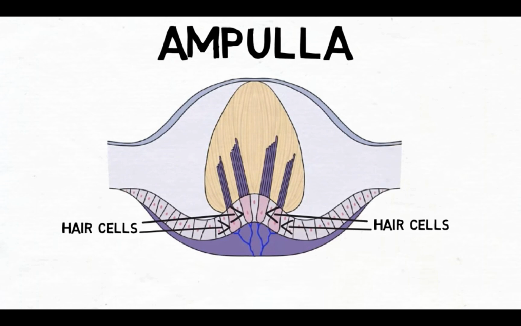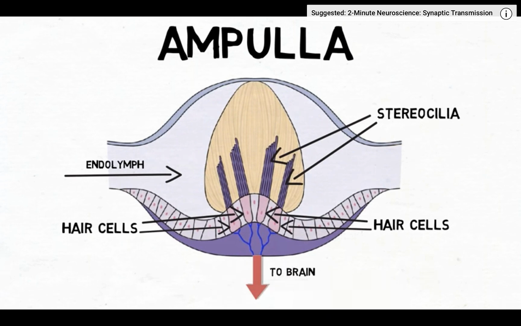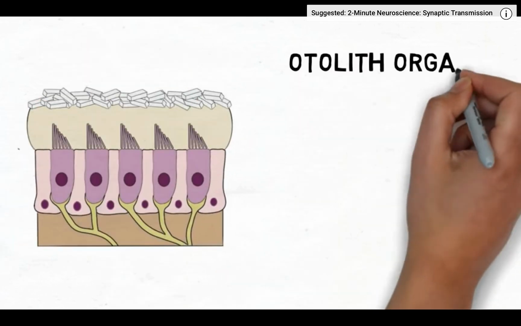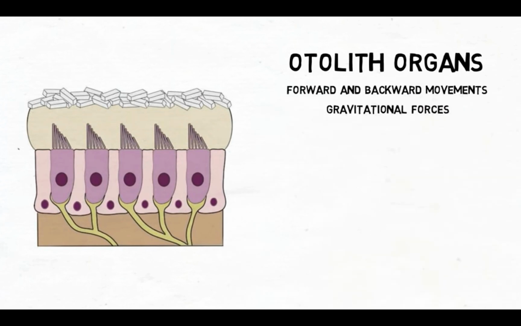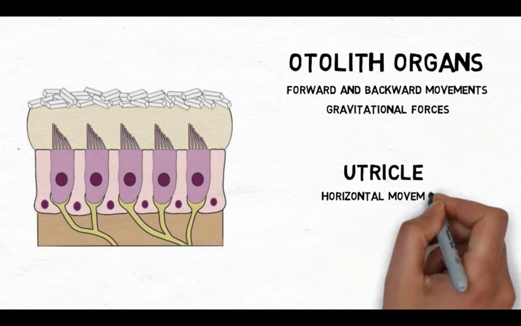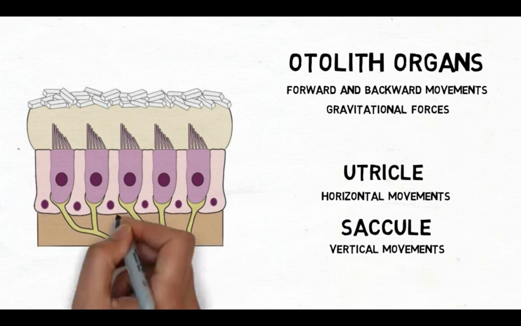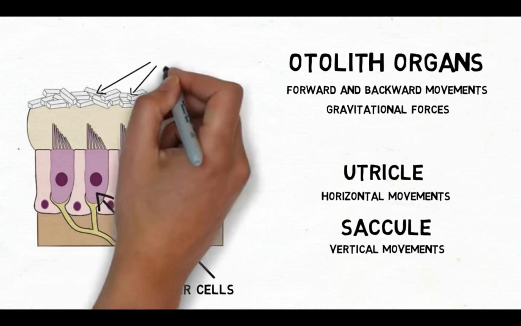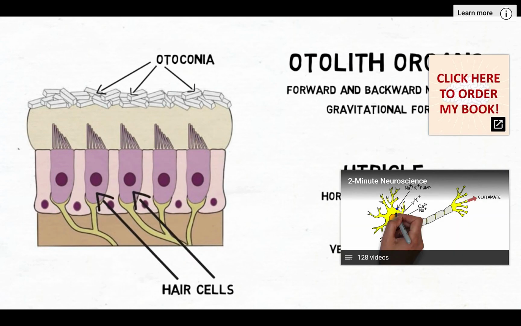At the top of each hair cell is a collection of small hairs called stereocilia. The movement of the endolymph causes movement of these stereocilia, which leads to the release of neurotransmitters to send information about the plane of movement to the brain. The vestibular system uses 2 other organs, known as the otolith organs, to detect forward and backward movements and gravitational forces. There are 2 otolith organs in the vestibular labyrinth: the utricle, which detects movements in the horizontal plane, and the saccule, which detects movements in the vertical plane. Within the utricle and saccule, hair cells detect movement when crystals of calcium carbonate called otoconia shift in response to it, leading to movement in the layers below the otoconia and displacement of hair cells.